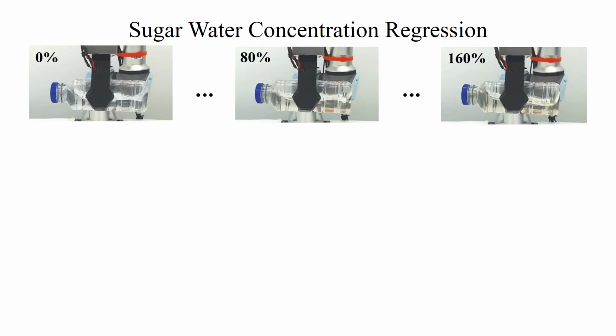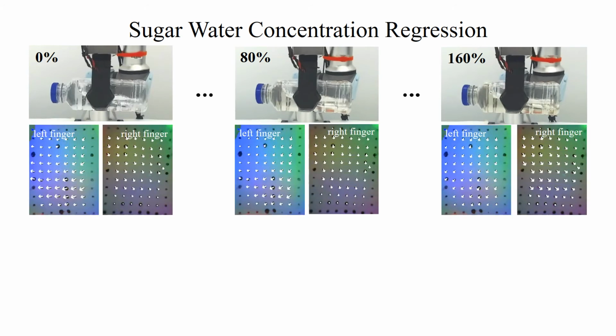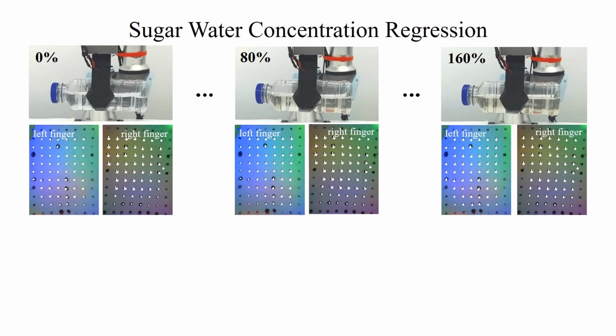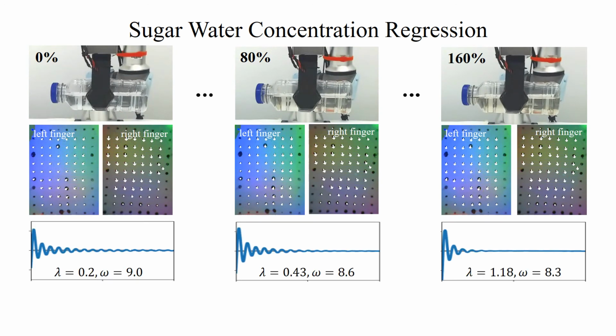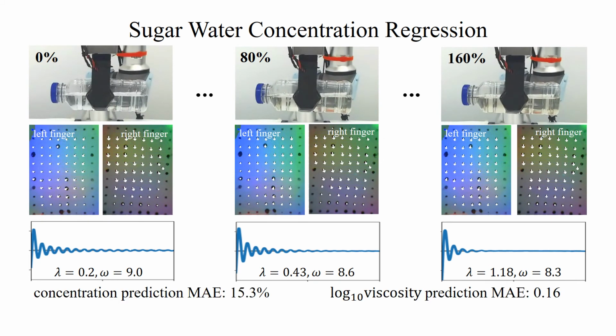Secondly, we target liquids with smaller differences, the sugar water with different concentration and height. We train a Gaussian Process Regression model using lambda and omega as input and regress on the sugar concentration. We achieve a concentration regression MAE of 15.3% and log viscosity prediction MAE of 0.16. It shows that our method can estimate the concentration of sugar solution by only tactile sensing.